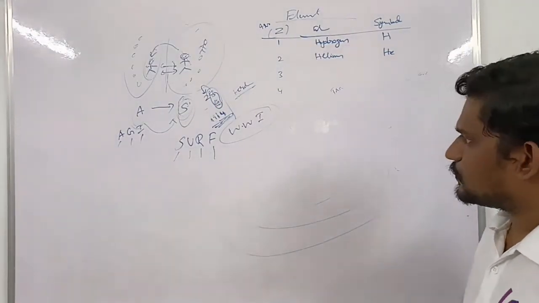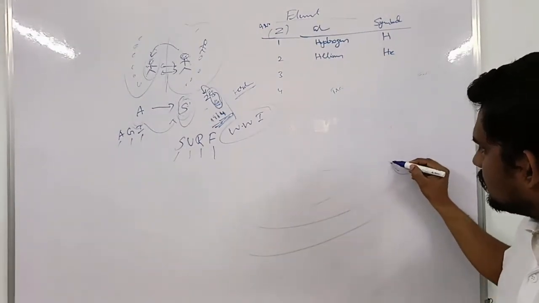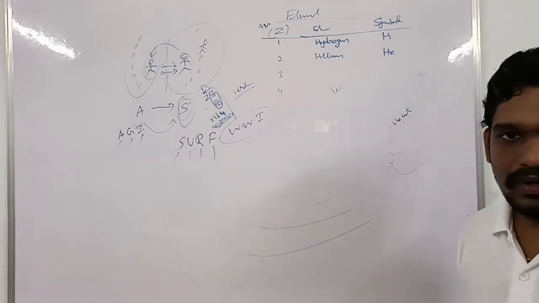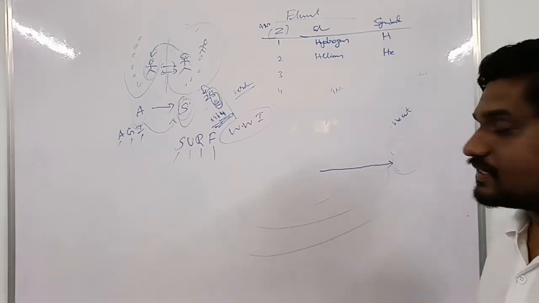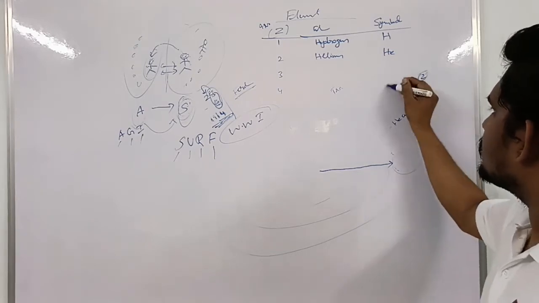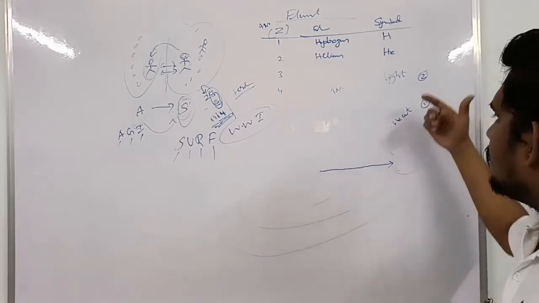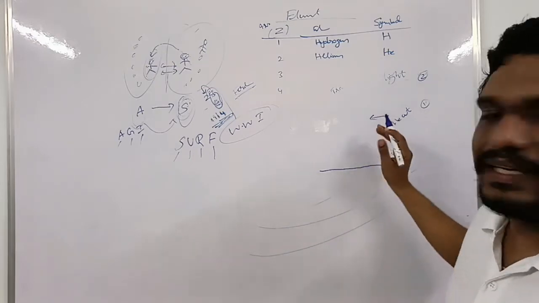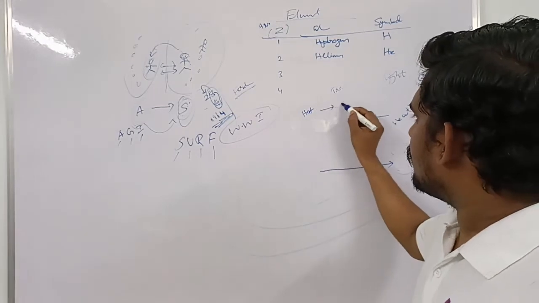As we also drew here, the sun rays are directly falling onto the earth. Here heat is more. That means the rays which are coming from the sun carry heat. What are they carrying? Number one is heat, number two is light. The light rays from the sun are carrying light energy and heat energy. So heat is a form of energy. Heat is a form of energy in transit from a hotter body to a colder body.